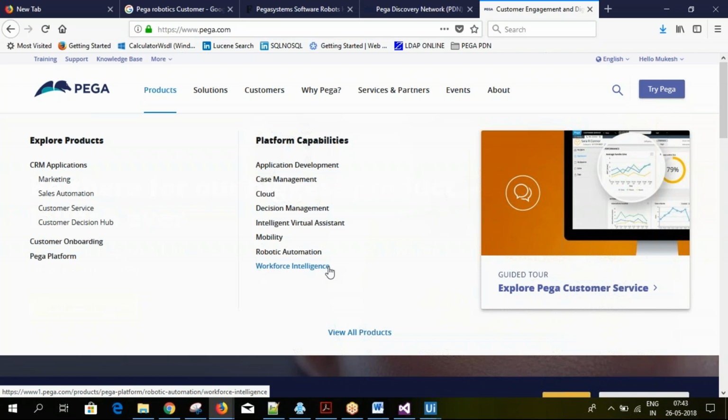Now say, on an ad hoc basis, you get a document in some specific scenario and need to go for an exceptional approval. If you automate that, you're not going to get any benefit out of it, because it is ad hoc and will not be used multiple times. So how do you decide?